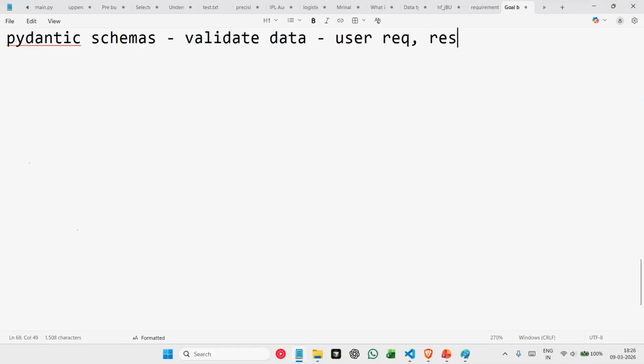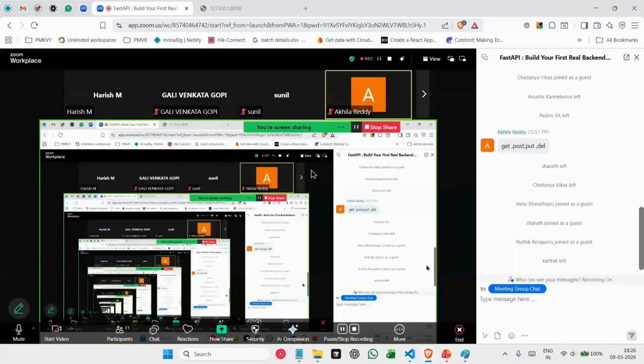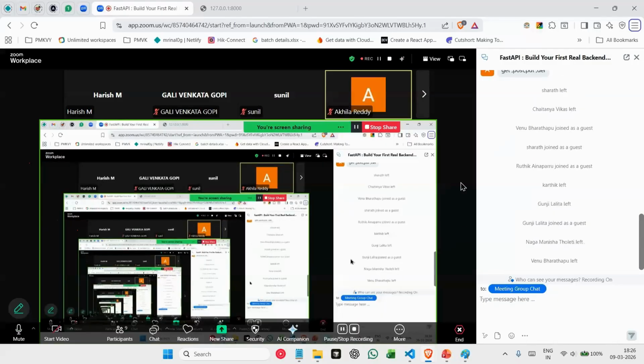So to validate everything, we are using Pydantic schemas. Again, a schema is similar to a model, like how we have defined our database table, column names, and which data type each column should have. Similarly, we create schemas which also have variables and the data types those variables should support. So now let's jump on to creating Pydantic schemas.